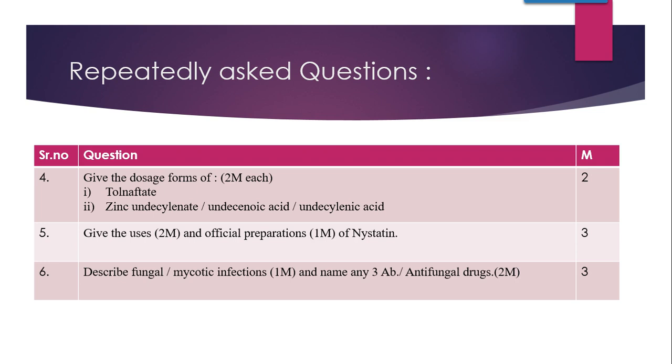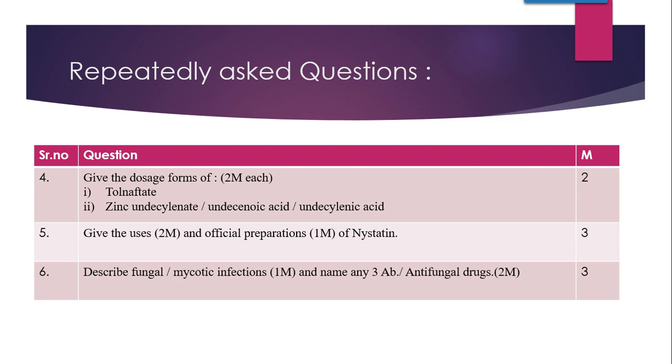Now see here, they have asked the names of any 3 antibiotics. As we have discussed earlier: polyene antibiotics, hamycin, nystatin, amphotericin B, natamycin. Any 3 of these you can mention, or sometimes they may ask you to name any 3 antifungal drugs.